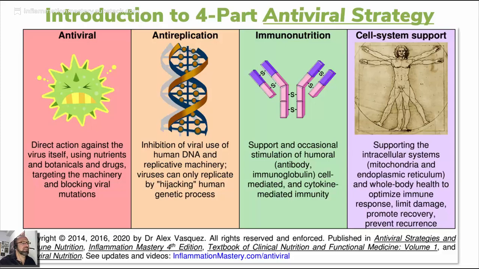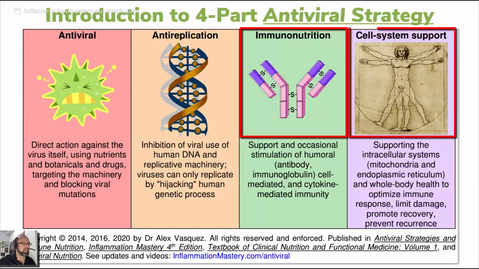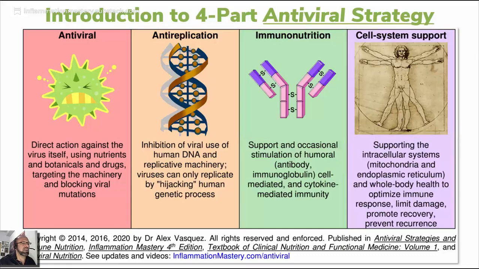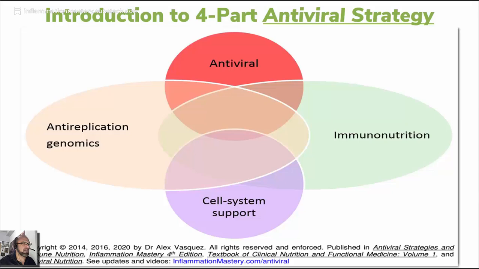Now we can look at those individually in terms of the pathogenic sequence of a viral infection. Viral infection starts with viral acquisition, then we go to viral replication, the immune response, and then the systemic and cellular consequences. Likewise, when we think about interventions, we can also focus our interventions on blocking the virus itself, blocking replication, supporting immune function, and supporting cellular and systemic health. Anytime we can, we would like to use treatments that cover all of those aspects at once.